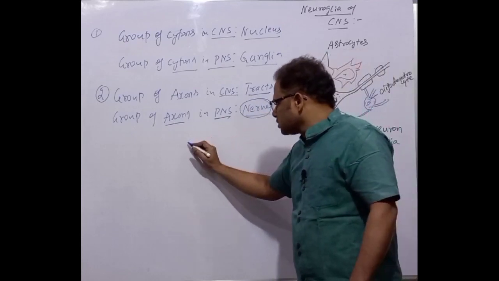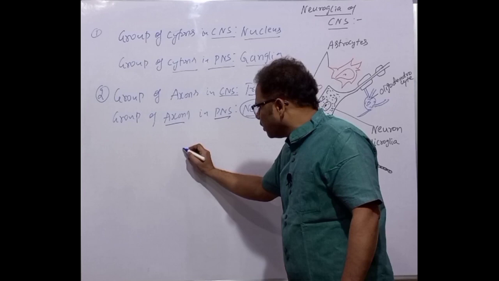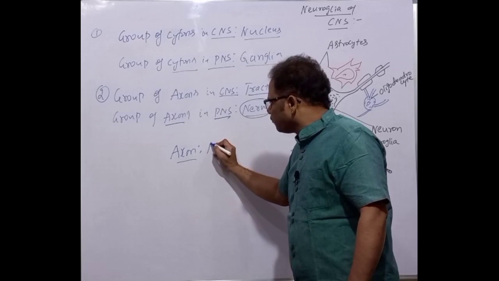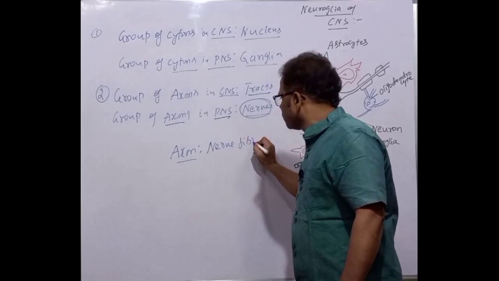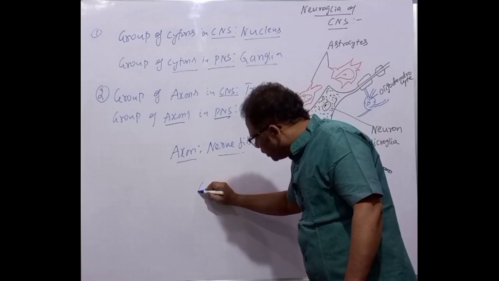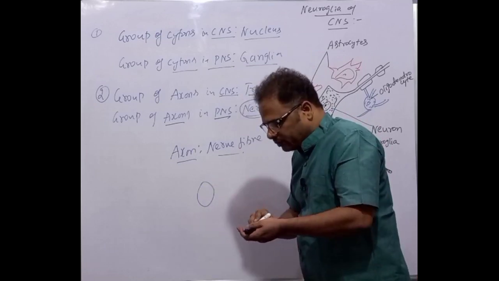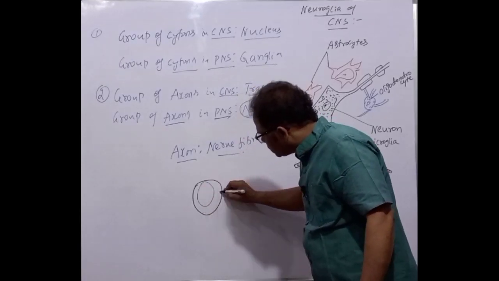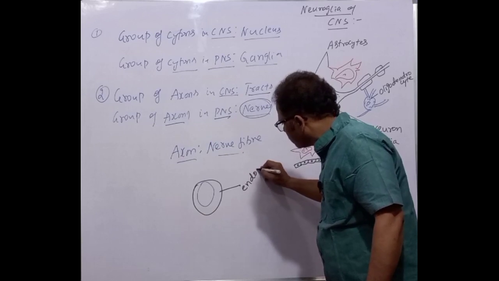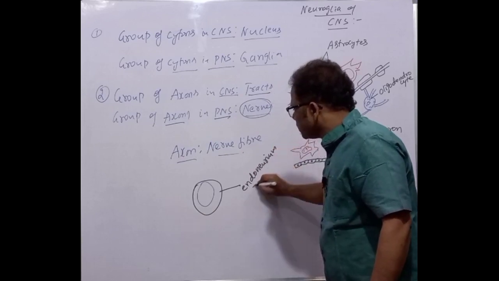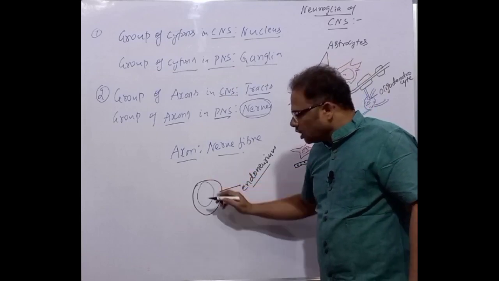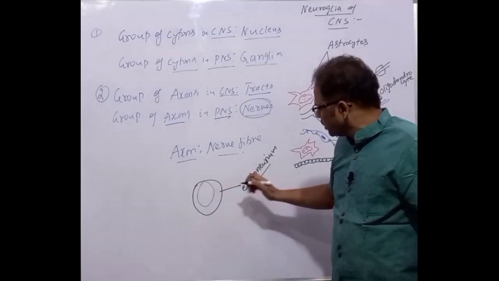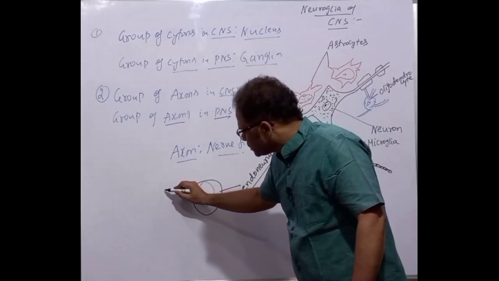Now these nerves, how are they formed? You see here the nerve fiber. What is a nerve fiber? The nerve fiber means the axon. Axon means the nerve fiber. See here the individual nerve fiber. The nerve fiber is enclosed by a loose connective tissue sheath, and that's called endoneurium. So what is an endoneurium? Endoneurium means the loose connective tissue sheath around the nerve fiber, the axon.